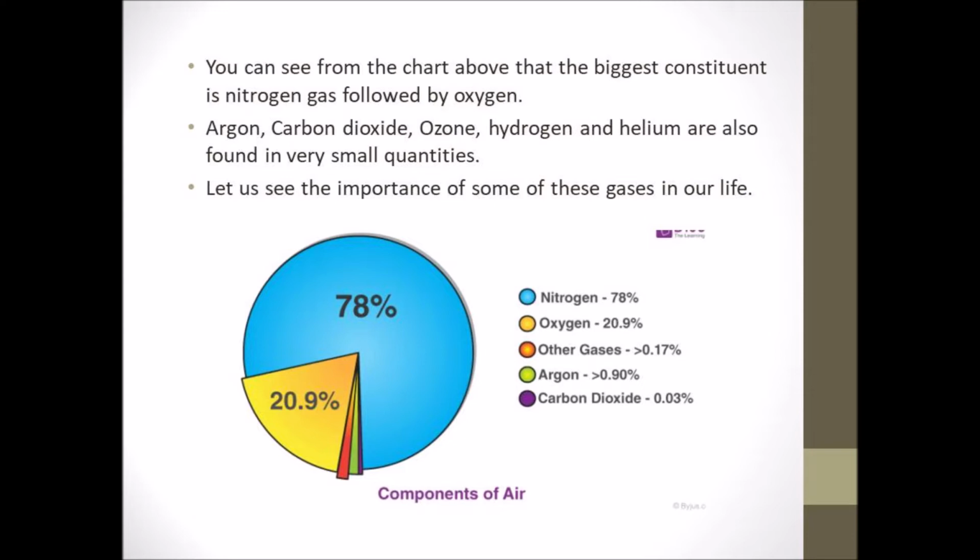Next, argon, carbon dioxide, ozone, hydrogen and helium are also found in very small quantities compared to the nitrogen and the oxygen. Okay, so argon, carbon dioxide, ozone, hydrogen and helium are also found in very small quantities.